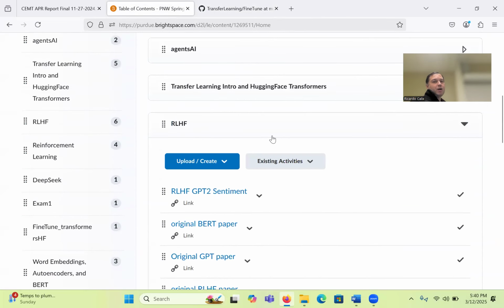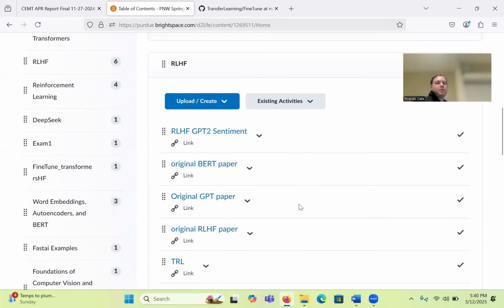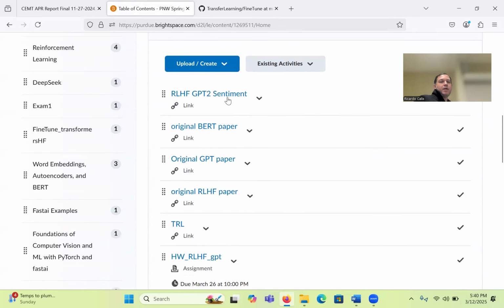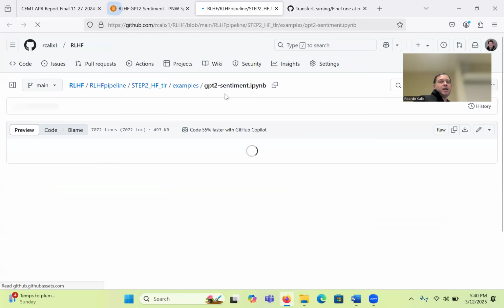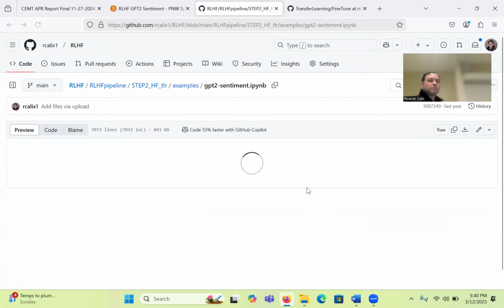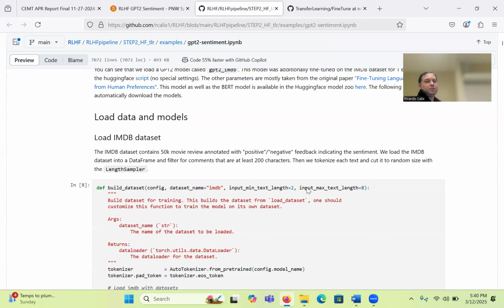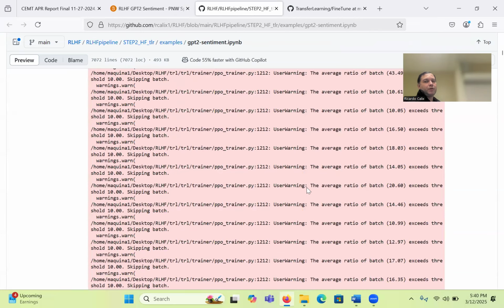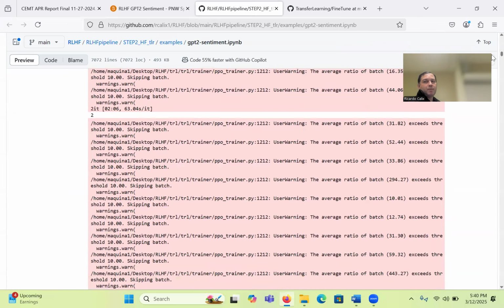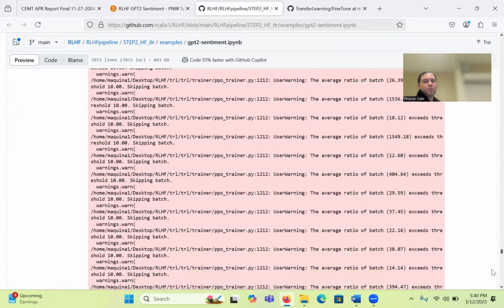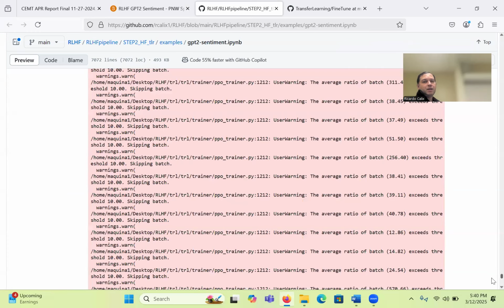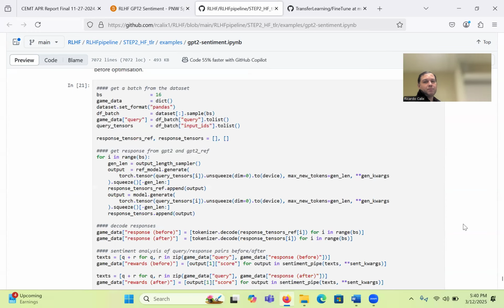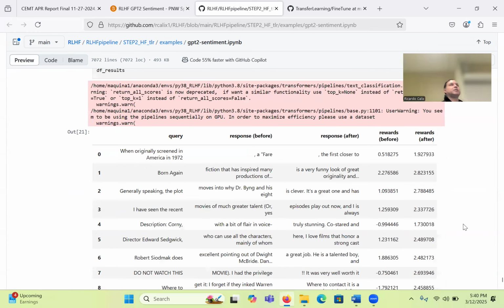As far as the RLHF project, before I forget, I think I provided this example of sentiment analysis. So you need to fine tune your GPT with TRL using a reward function. And remember that one important thing at the end is to have this, right? So don't forget to have that.